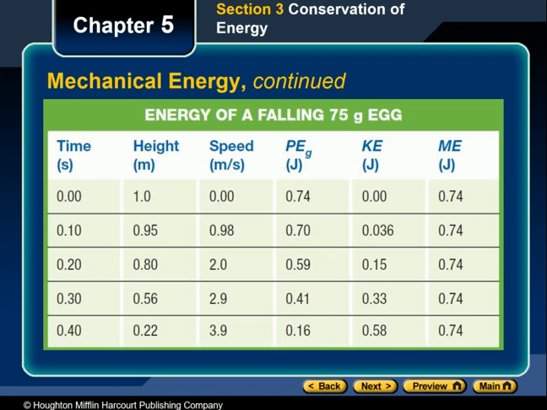For example, after 0.10 seconds, the egg has a speed of 0.98 meters per second and has fallen a distance of 0.05 meters, corresponding to a height above the ground of 0.95 meters. Once the egg's speed and its height above the ground are known as a function of time, you can use